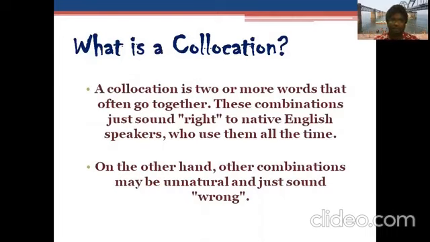For example, as I have told you earlier, strong tea. Strong is a different word and tea is a different word. When we put them together, we give a good sound, and we introduce a new English word for that. So collocations also help us to improve our vocabulary.